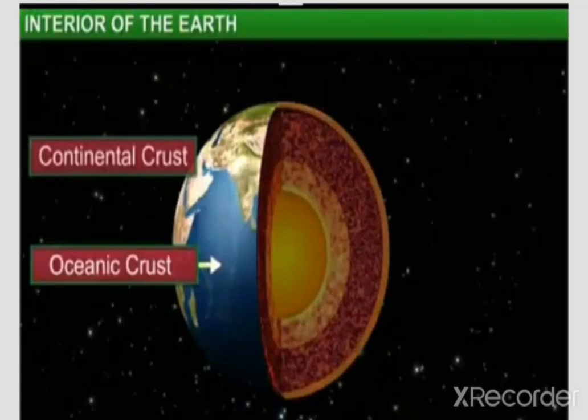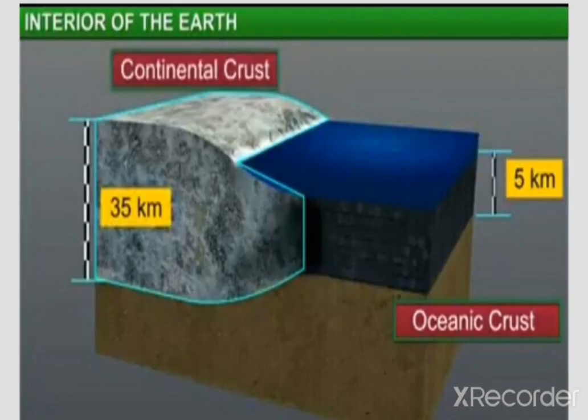So let us discuss the crust and its two subdivisions. Just now I told you that the earth's crust is divided into two parts, continental crust and oceanic crust. Understand? Then already I told you that the thickness of the crust is different.